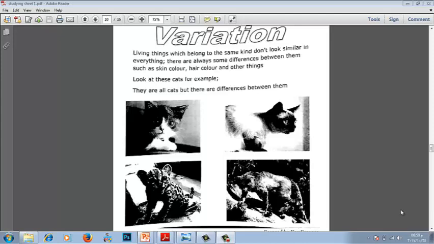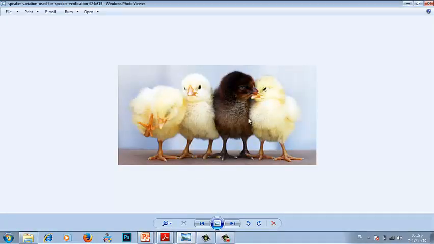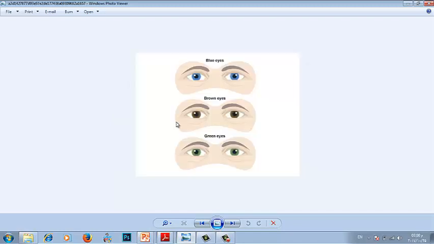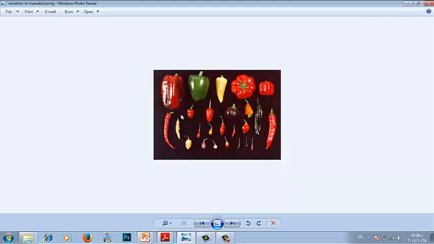Even the animals, the cats look different. Can you see? We have Siamese cat, Persian cat, Pharaonic cat. All of those cats vary in so many things. Maybe the color of the fur, the color of their eyes, the shape of their ears, their tail, and so on. Not only cats, but so many animals around, like the chick. Even the chicks vary in their color, maybe the shape of the eyes and the beak. In our eye color, we have blue eye, brown eye, green eye, different colors, and this is variation.